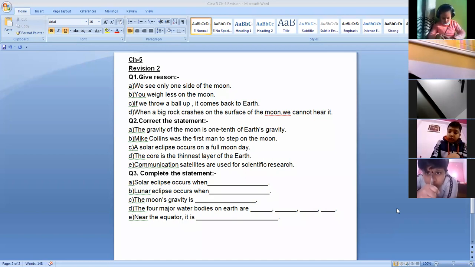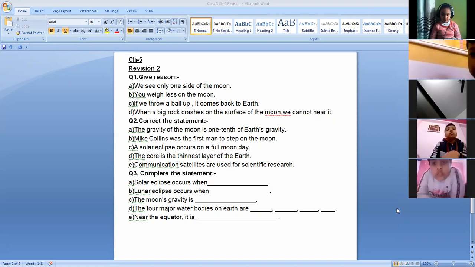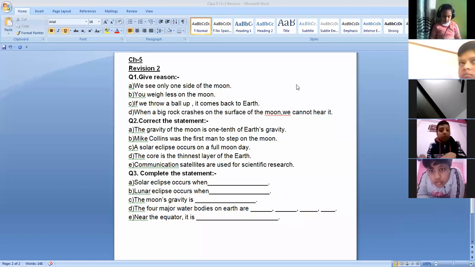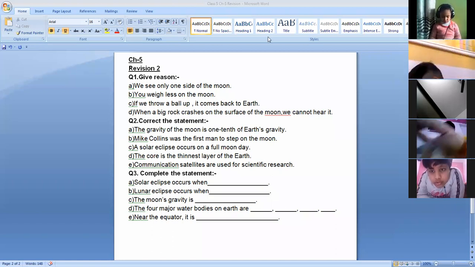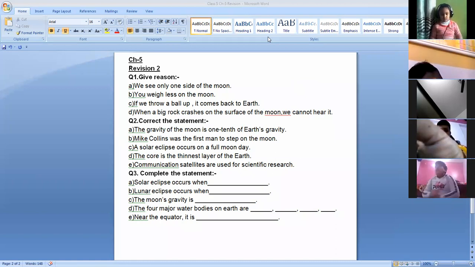You weigh less on the moon. Why does this happen? As compared to the weight on the earth, our weight is less on the moon. You have to write down the reason for that. If we throw a ball up, it comes back to the earth. Why does this happen? If you throw anything above, it will come back to the earth. You have to write down that answer.